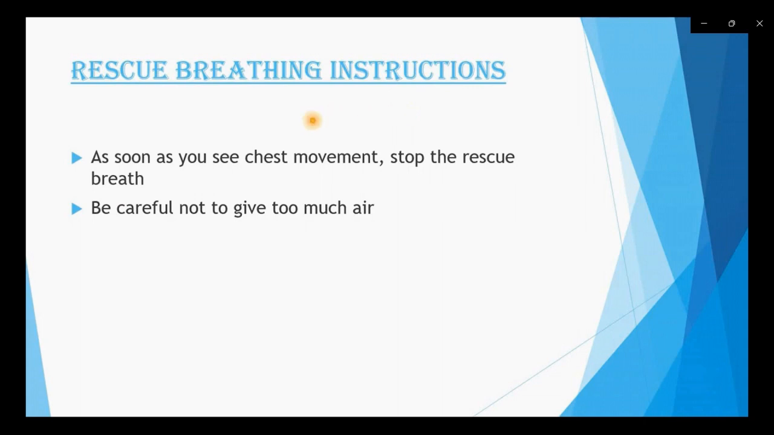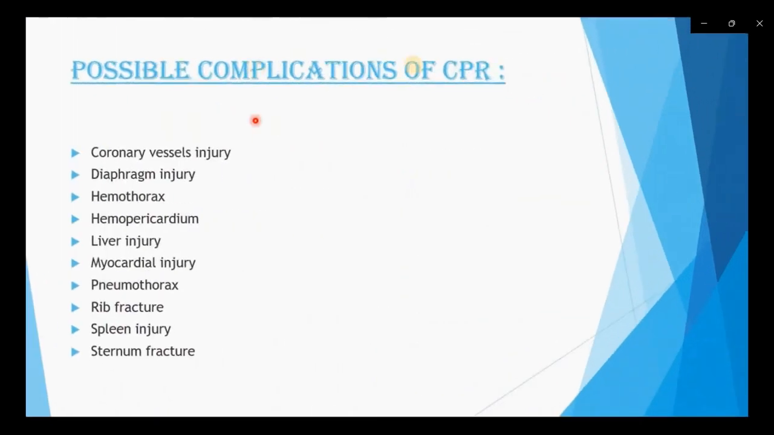Now let's move to the possible complications which may happen due to CPR. So friends, if we are performing CPR, we should be expert. First we should try on a dummy to become expert, because it is a matter of another person's life. We should not play with anyone's life. These are the possible complications I have mentioned here. First is coronary vessel injury. Some coronary vessels are there in our heart. These may get injured if we are not performing CPR properly.